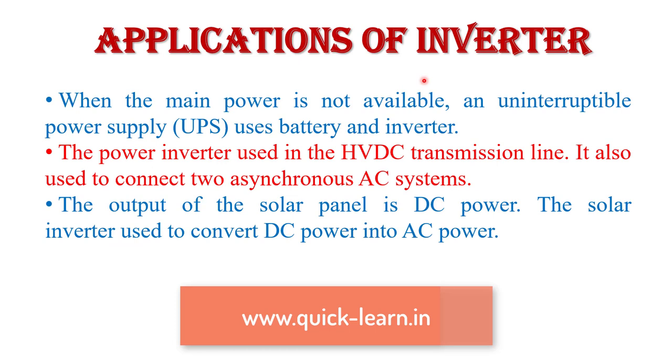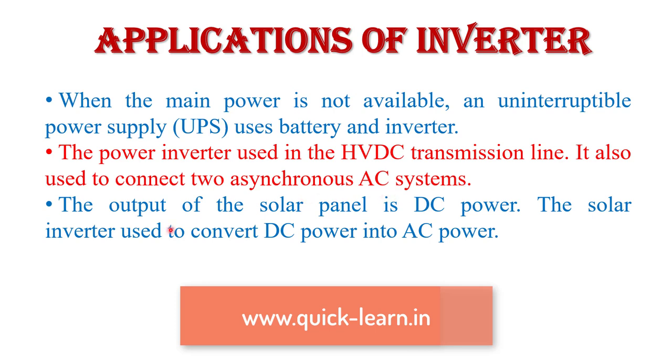Now the applications of inverters. The main application of inverters is when the main power supply is not available, at the time of power failure or power cutoff, an uninterruptible power supply, UPS, uses a battery and inverters. Next application is that power inverters are basically used in HVDC transmission lines, high voltage transmission lines. It is also used to connect two asynchronous AC systems.